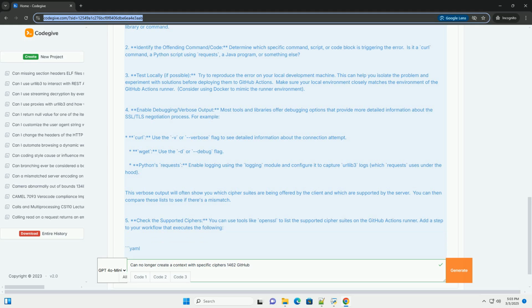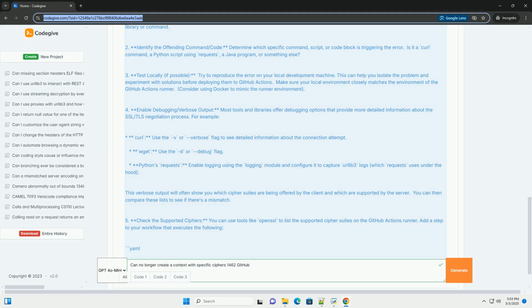Important considerations. Security best practices. Always prioritize security. Avoid enabling legacy protocols or insecure cipher suites unless absolutely necessary. Documentation. Refer to the documentation for the specific tools and libraries you are using to understand how to configure SSL/TLS settings. Testing. Thoroughly test your workflow after making any changes to ensure that it works as expected and doesn't introduce any security vulnerabilities.